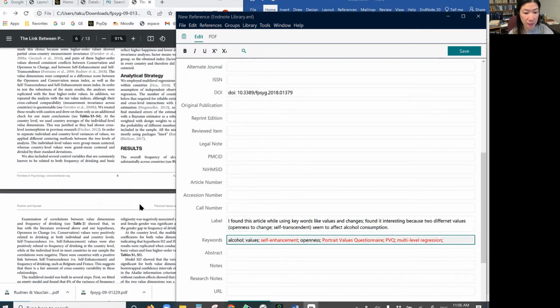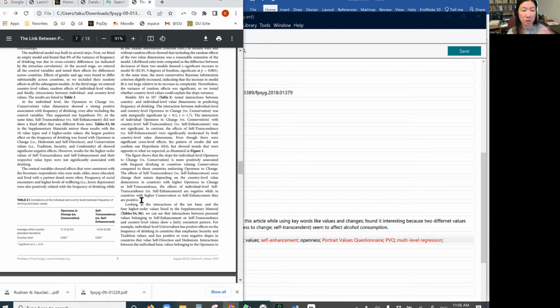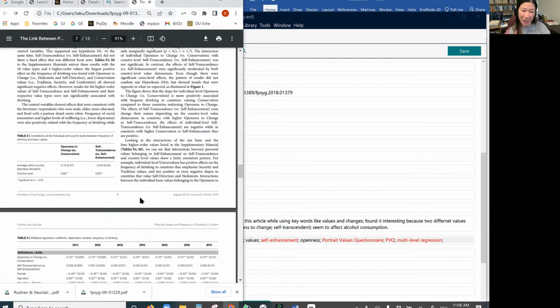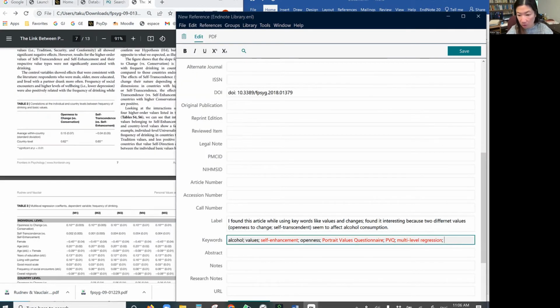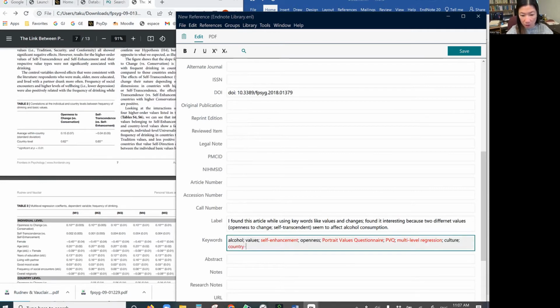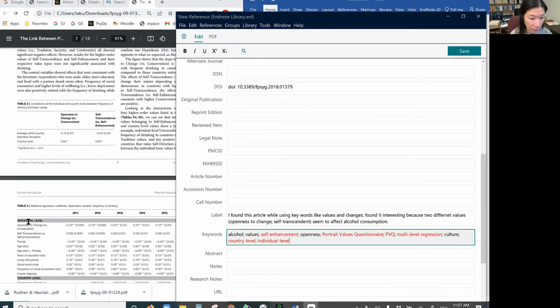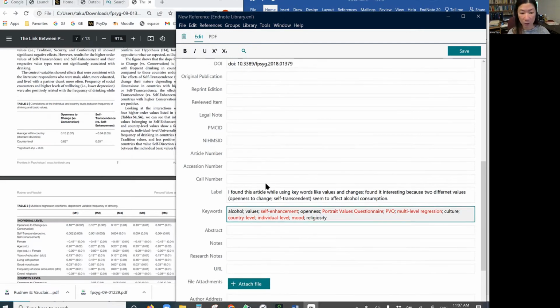I put all of these keywords here because whenever I try to find articles when I write my own papers, this will be really helpful. Oh, there are two in the country level and individual level. So that was another: culture, country level, and the individual level. Okay, I think that's it. All right, and then openness, self-transcendence, female, age, living with a partner, good mood. Okay, so mood, religiosity. Okay, so I entered some of the keywords.